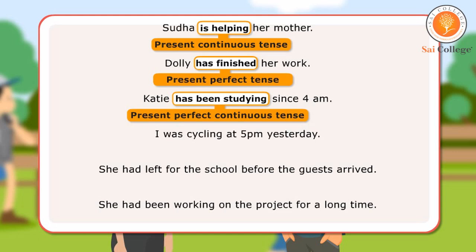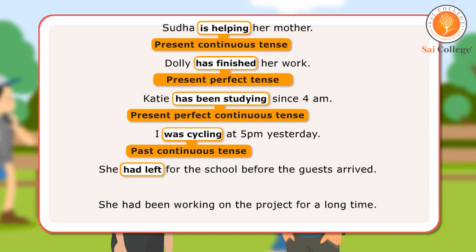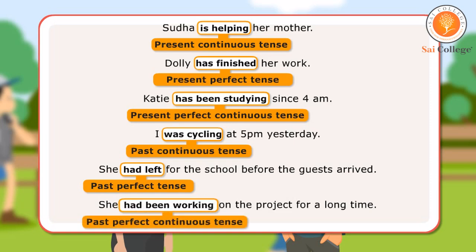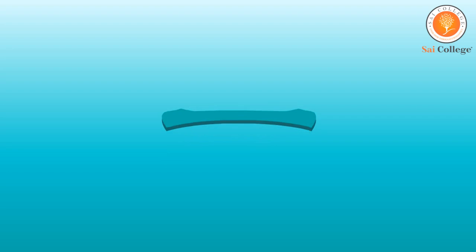In the fourth sentence, was cycling is past continuous tense since it speaks of a continuous activity that took place at some time in the past. In the fifth sentence, had left is past perfect tense as it speaks of an earlier past. In the last sentence, had been working is past perfect continuous.